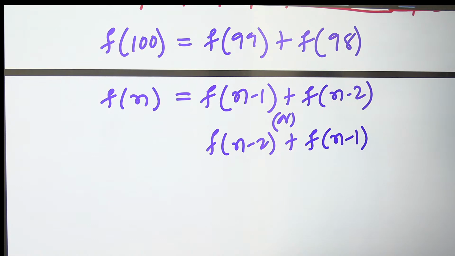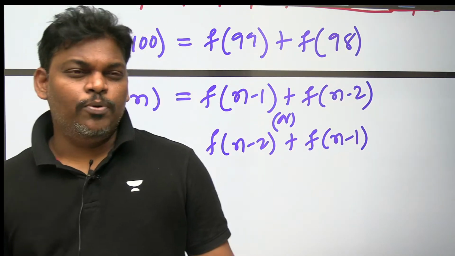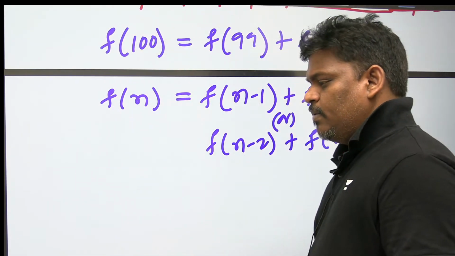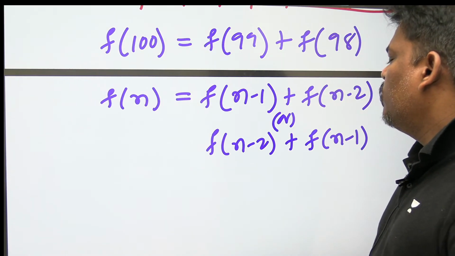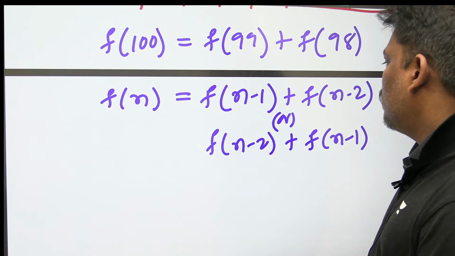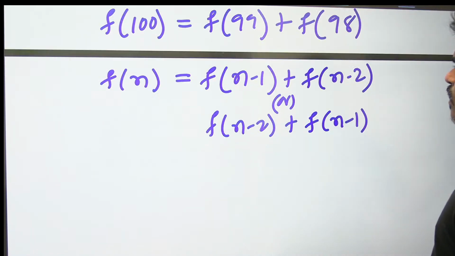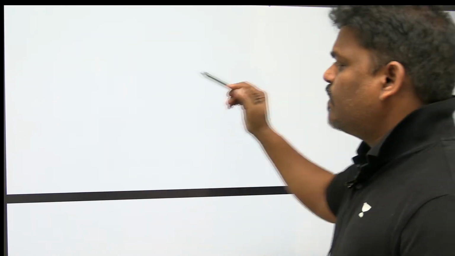I hope you are fine. I am thinking you got the clarity on what is going on. Fibonacci of n is equal to Fibonacci of n minus 1 plus Fibonacci of n minus 2, or you can write it in reverse also.